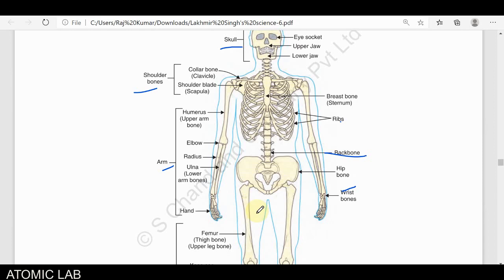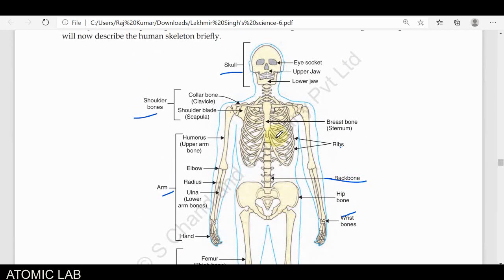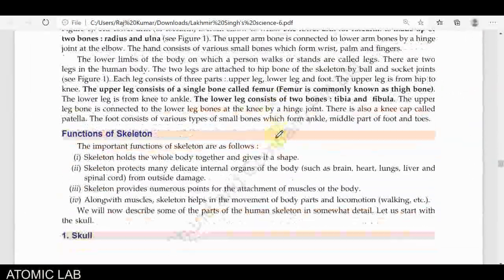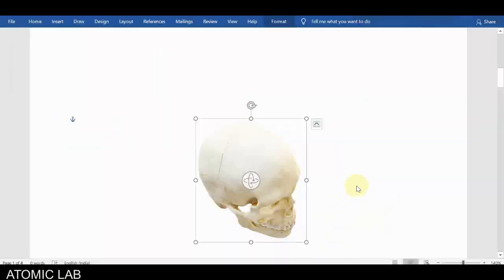We classified them in a short description, but in today's class we will explain them one by one briefly. Now we can start from the first part of our skeleton system. The name of it is skull. We all know that the skull is the bony part of the head. It is the internal part of the head, and our skull is generally made of 22 bones. First, if I show you the picture of our skull in a 3D diagram, then you will get a better understanding.